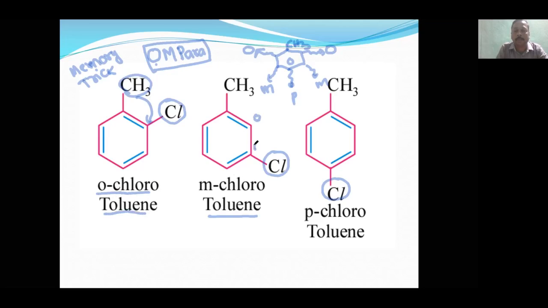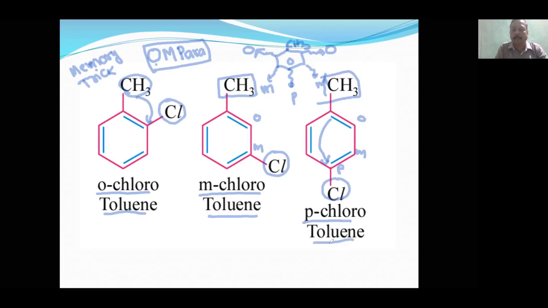This is ortho, this is meta. So with respect to the methyl group, it is at the meta position. Therefore, it is called metachlorotoluene. With respect to the methyl group, ortho, meta, para, just opposite to it. Therefore, it is called p-chlorotoluene.